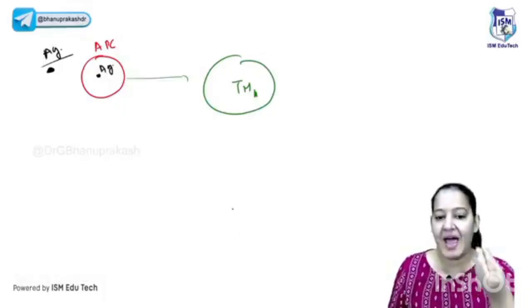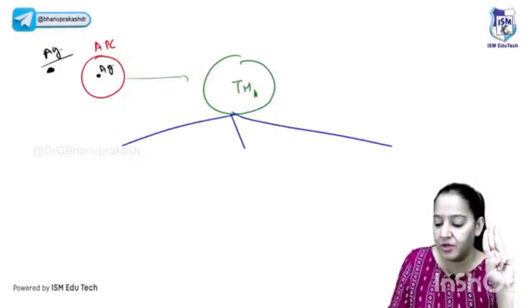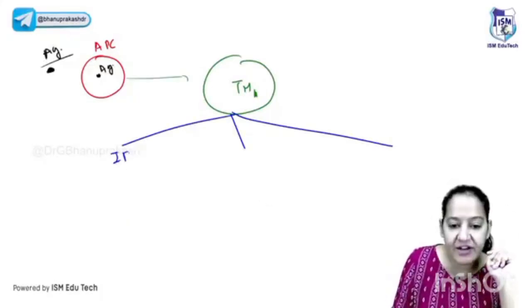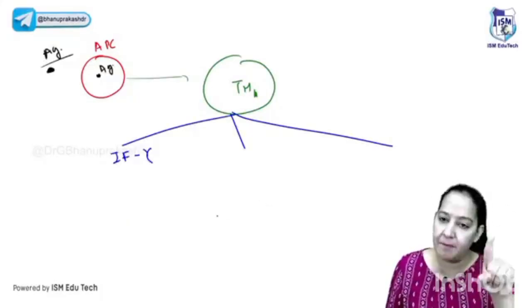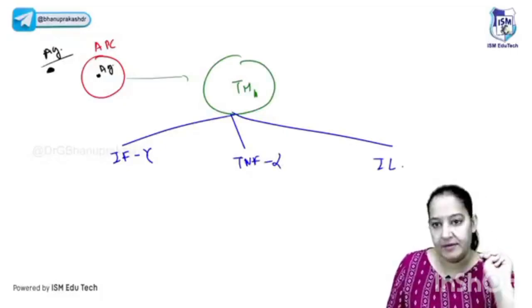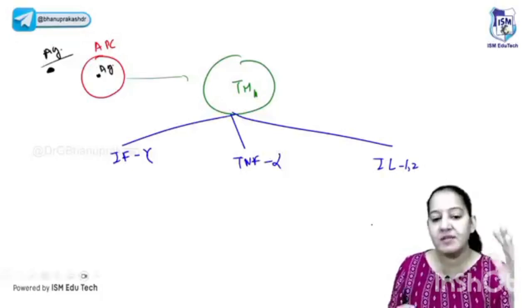The helper Th1 lymphocyte, on activating, will secrete 3 cytokines. Keep them on the tip of your tongue. It will secrete 3 cytokines that will lead to formation of granuloma. The first is interferon gamma. Please learn it. The second is TNF alpha. And the third is interleukin. Interleukin 1 and 2, multiple interleukins are there. Right. What will the 3 cytokines do?